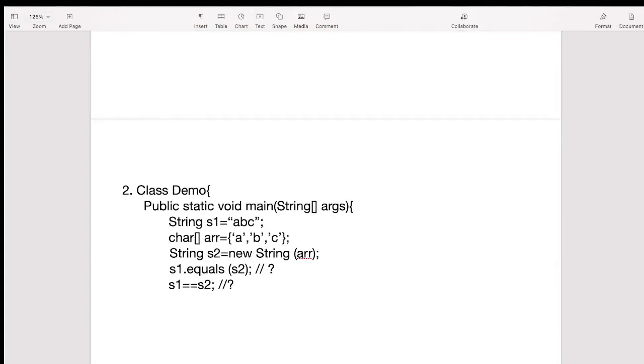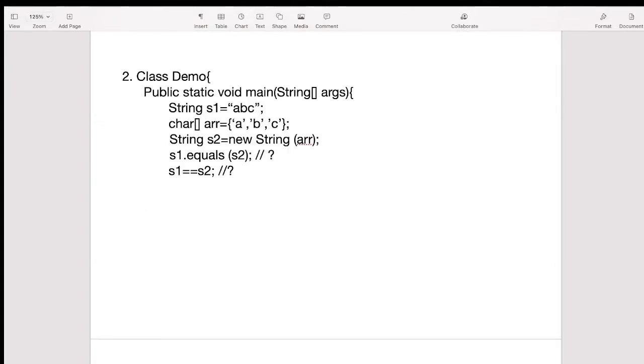The second question is, I hope you are able to see my screen. We have one Demo class, and inside this class we have one public static void main method. Inside that main method we have taken one string s1, and "abc" is the value for that s1 string.